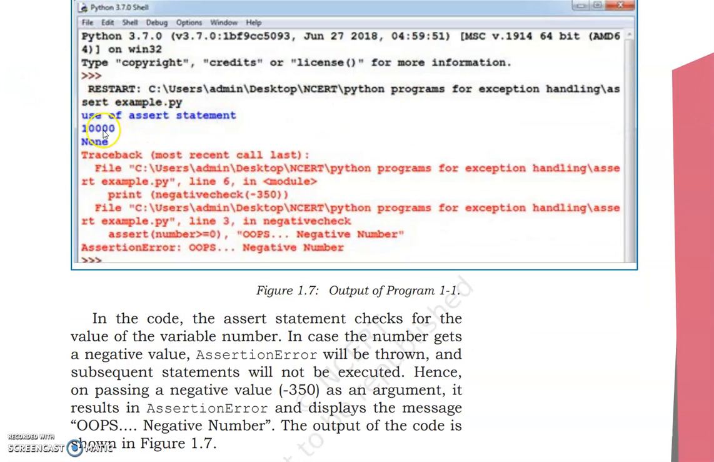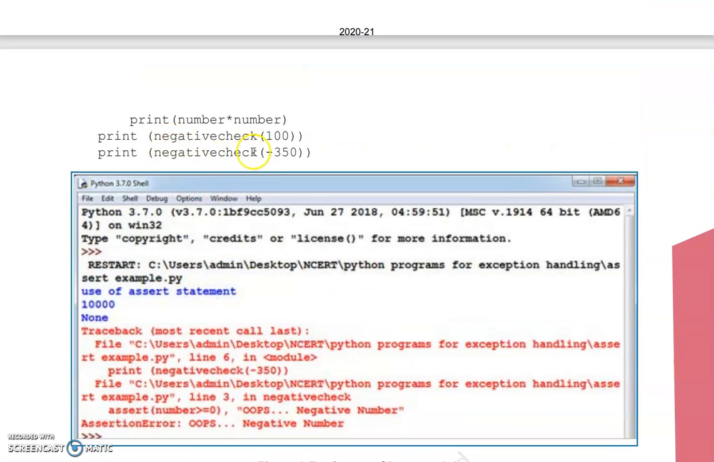Use of assert statement, and then we have a number here which is positive. Okay, it does not have a negative check, so none. But if the interpreter starts reading the code upwards in line number 3, it will come across minus 350. Okay, and that is a negative number. So it will present this error to us, "Oops negative number". So AssertionError, oops negative number. Why is it showing us this error? Because I gave it a negative check.